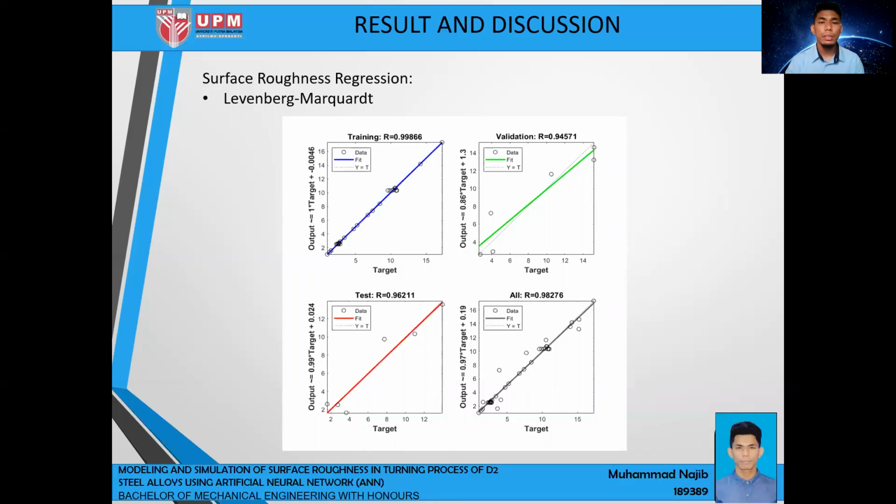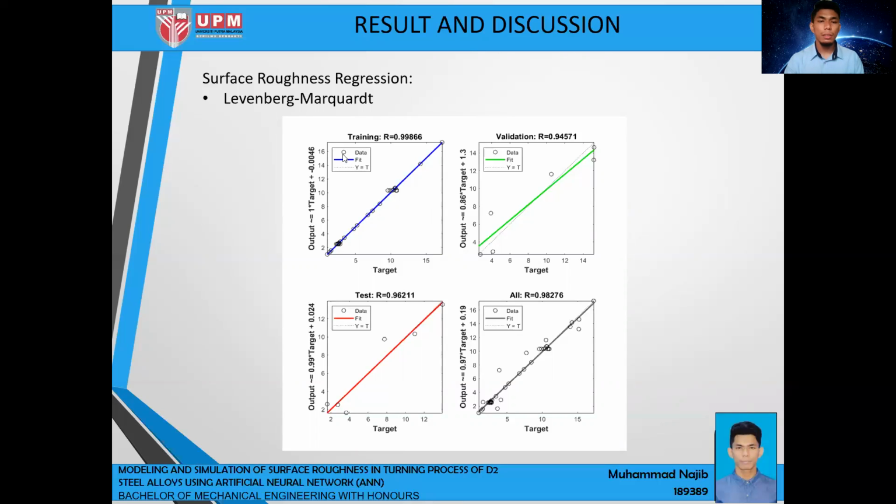The training is 0.99866. Same goes to the test, which is 0.962. If the regression coefficient is approaching one, it means the data is good. It means the output versus the target is good.